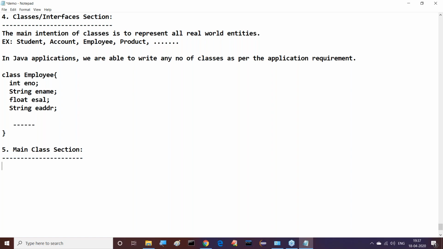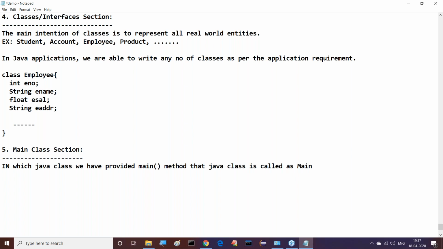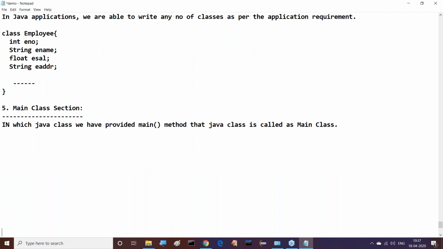But out of these 100 classes, in which Java class have we provided the main method? That Java class is called the main class. All of you have to understand this clearly. We can provide any number of Java classes, but out of all the classes, the class that contains the main method is treated as the main class. Here the main class is mandatory.